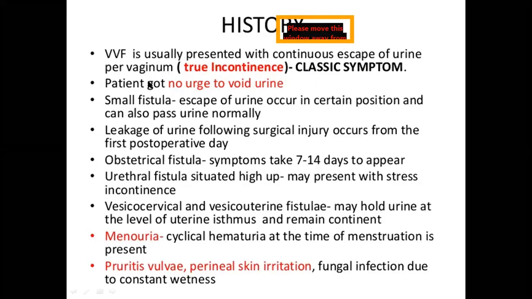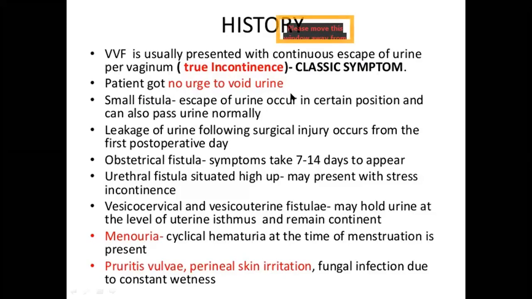In vesicovaginal fistula, the patient has no urge to void urine because the bladder is communicating with the vagina. The urine is continuously leaking out, so the bladder is not filling, and the patient will not have any urge to pass urine.